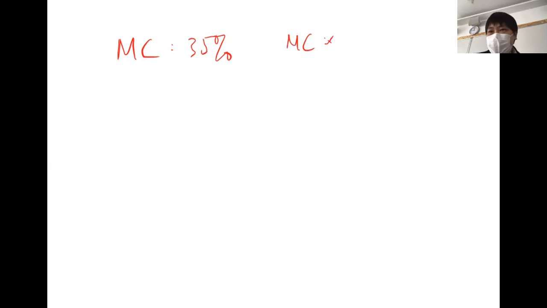Now I will talk about how to calculate your final grade. I also posted it in the WhatsApp group. For MC questions, 30 marks full mark, it takes 35%. So you need to use your MC score times 35 divided by 30, plus your long question, which is 65%.